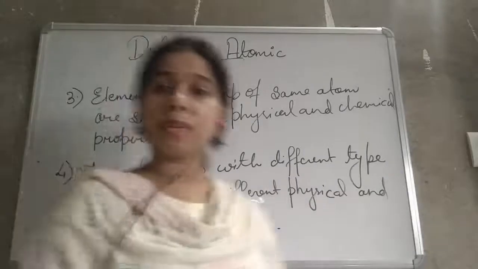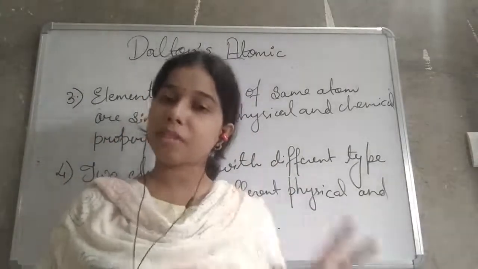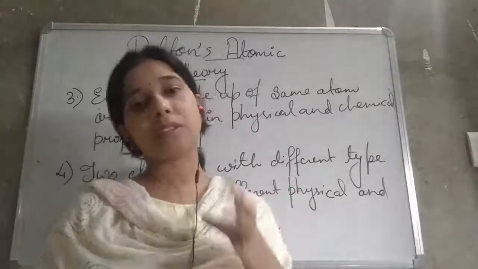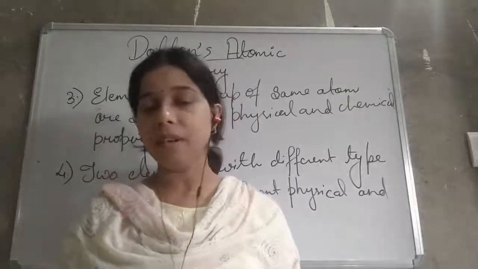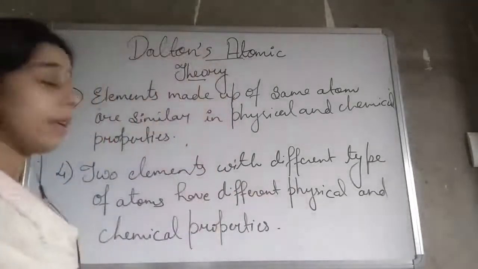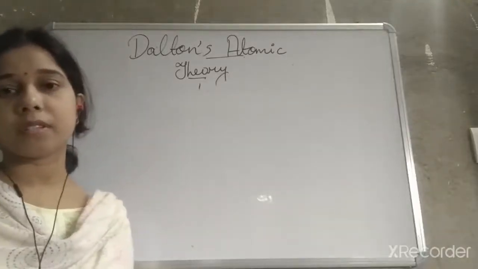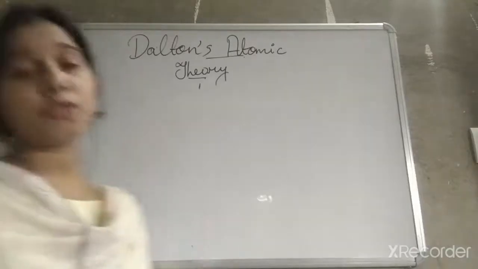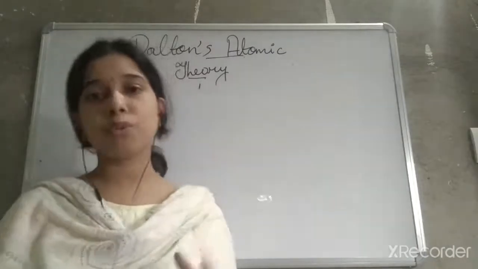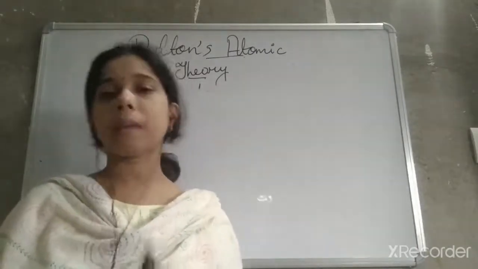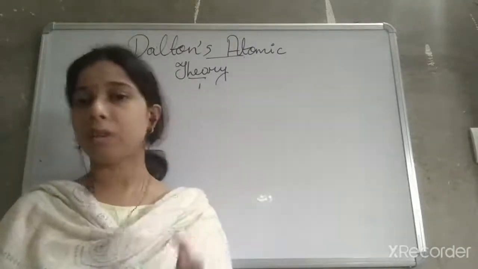Okay, so elements with the same atom have similar properties, and two elements having different types of atoms have different chemical or physical properties. Now we will see the last postulate of Dalton's atomic theory. In the last postulate, Dalton explained that atoms of two different elements always combine together in a fixed simple whole number ratio with each other.